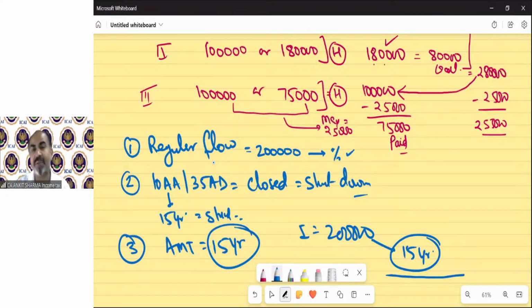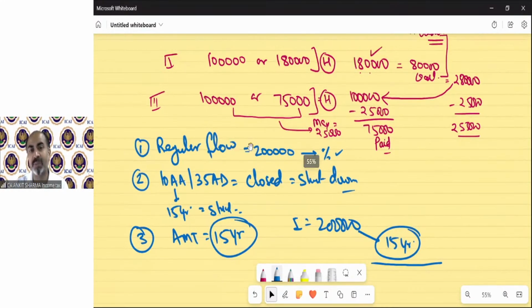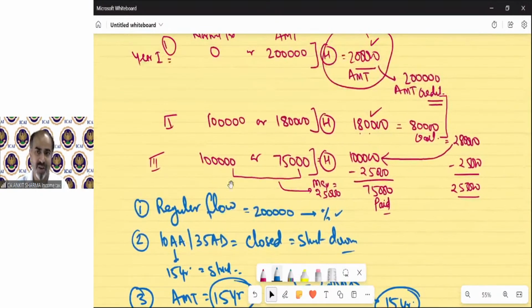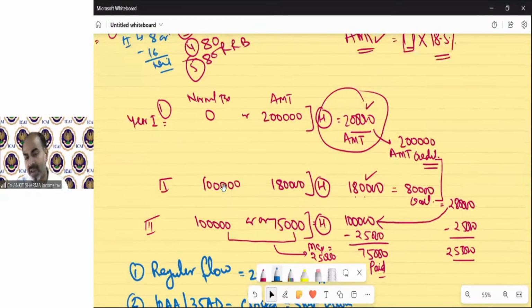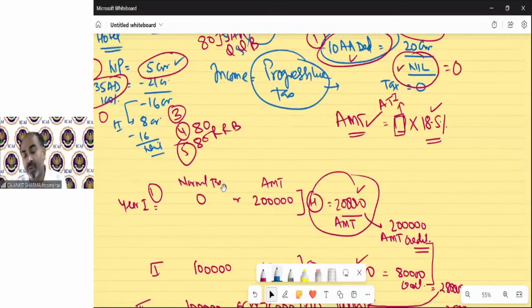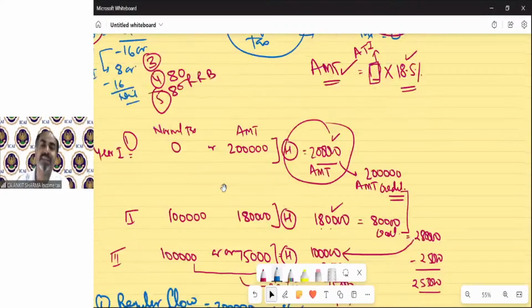Technically, what I'm trying to explain to you, and why I'm explaining it, is that when I teach you the AMT concept and the provisions of calculation, a lot of students might ask me, sir, what is the need for AMT? Why is the government charging? Why did the government give us the benefit if they want it back? And what is the benefit if they are going to pay back the AMT as credit to us? If you read all this, you will understand two or three things. Yes, there are certain businesses that can pay income tax easily but are not paying it because of the tax advantages.